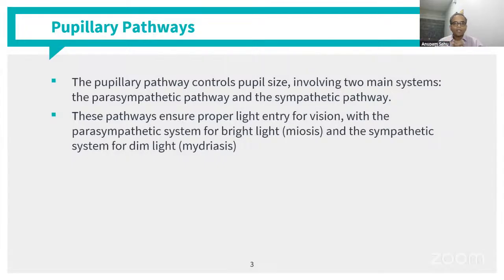In our case, as I said, it controls the pupillary size and involves two main systems, the parasympathetic pathway and the sympathetic pathway. These pathways ensure proper light entry for vision. The parasympathetic system leads to miosis, and the sympathetic system leads to mydriasis. This is how we manage the amount of light that is coming into our eye.